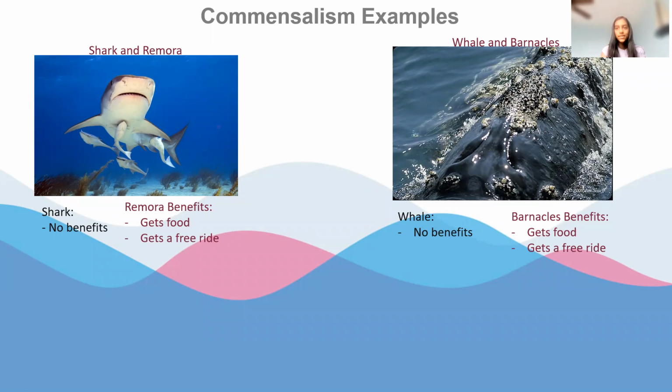Next, we have whales and barnacles. So once again, since this is commensalism, whales don't benefit, but the barnacles do. Barnacles get food and they get a free ride because once again, similar to the shark and remora, the barnacles are on top of the whale and barnacles are filter feeders. And this means that they just filter in the water and they eat the microorganisms inside of the water. So as the whale swims by, the barnacles on top of the whale, they filter through the water and they get food and they even get a free ride. That's a pretty good relationship if you were to ask me.